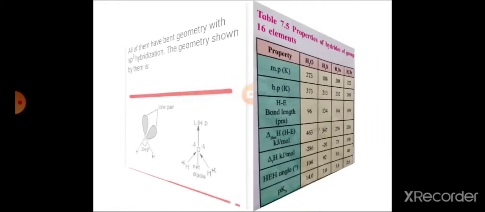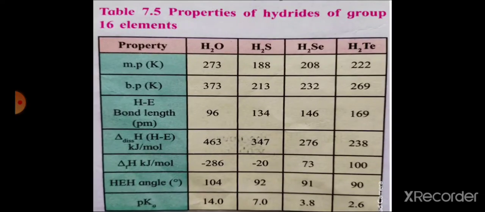Then some of the properties of hydrides of group 16 elements are listed in this table. Here the H-E-H bond angle decreases on moving down the group. On moving down the group, the size of the central atom increases and its electronegativity decreases.